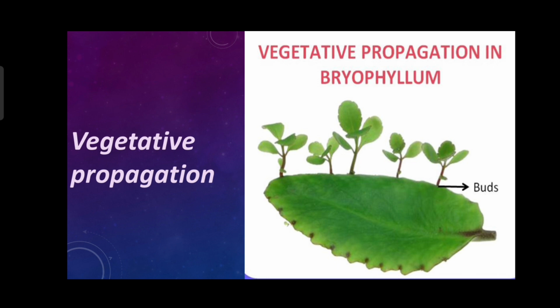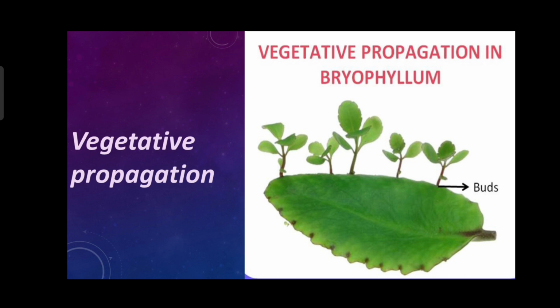Vegetative reproduction or propagation occurs in the eye of the potato. As an example, you can see small pores in a potato. It is known as the eye of the potato. Then in some plants like Bryophyllum, the leaf shows propagation vegetatively, as shown in the diagram.